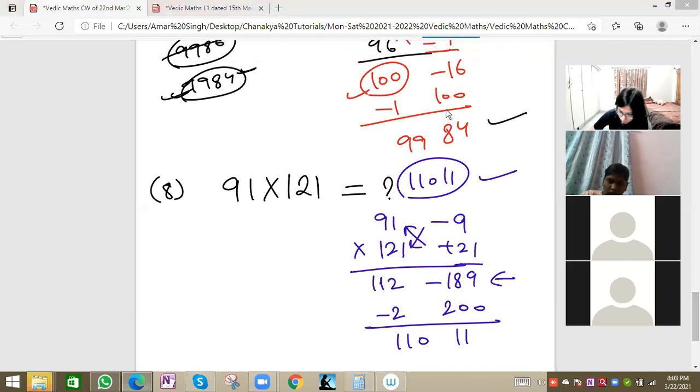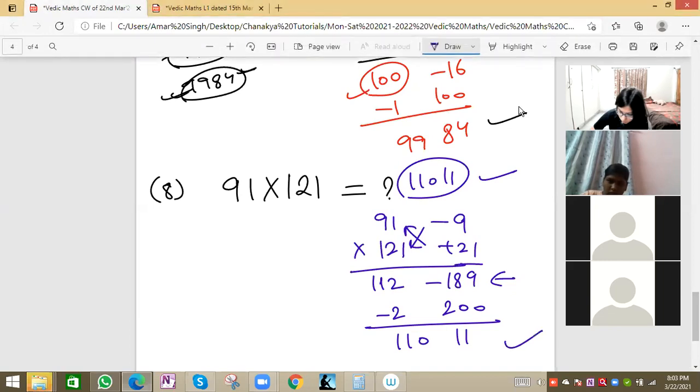Right, Pratibha. Others' answers are also correct, except a few ones. Most of you have the right answer. If you are getting the right answer, then you can tick mark in your classwork notebook. Others can note the solution.